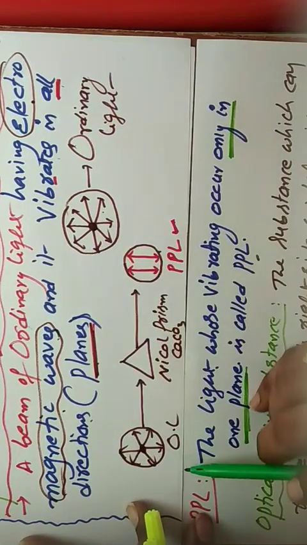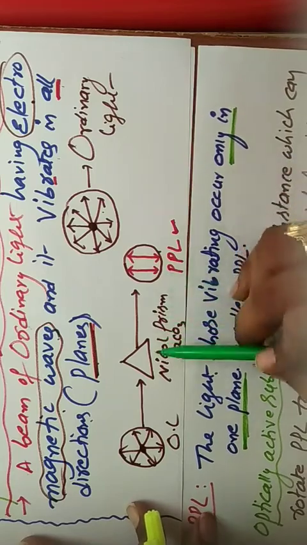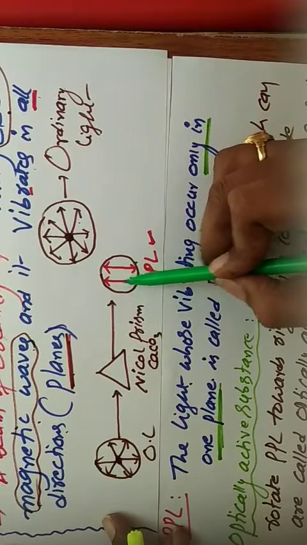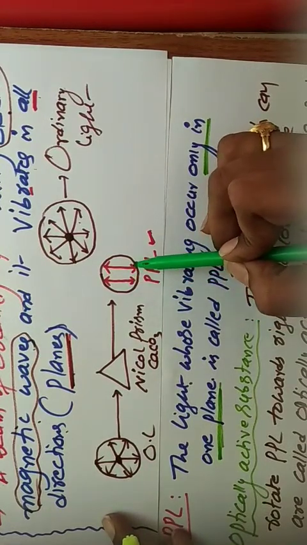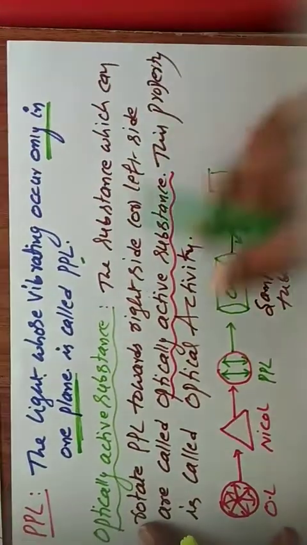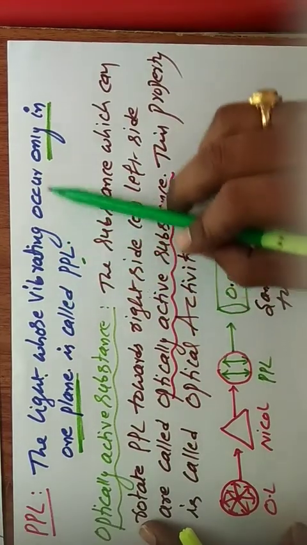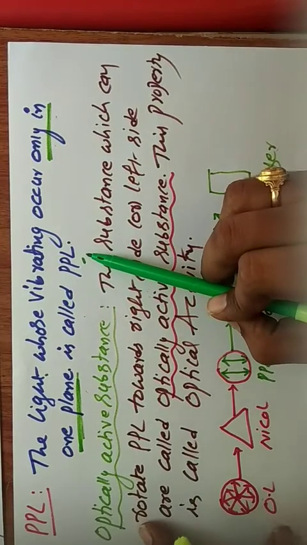How to prepare? Ordinary light is passed through the Nicol prism. Then it is converted to plane polarized light. Plane polarized light means that light travels only in one plane or one direction. So the PPL definition: the light whose vibration occurs only in one plane is called plane polarized light.